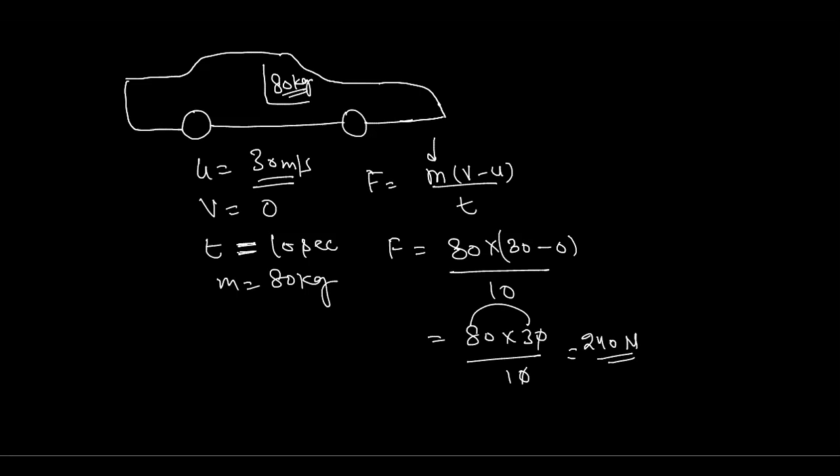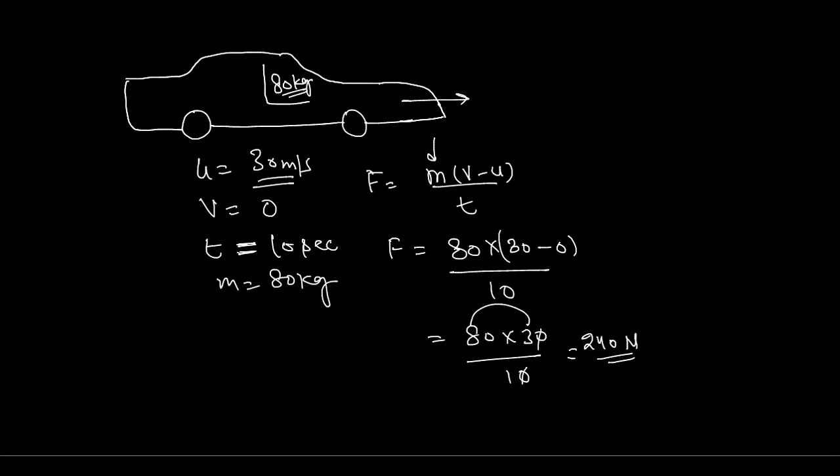Okay, sir, understood. Just imagine this car got in some accident, and there is some tree or some other thing that the car hits, and instead of 10 seconds, the car is stopped in just 1 second.